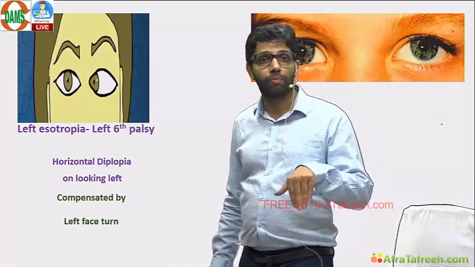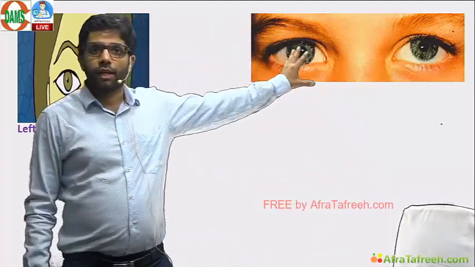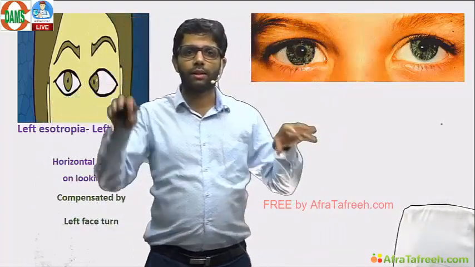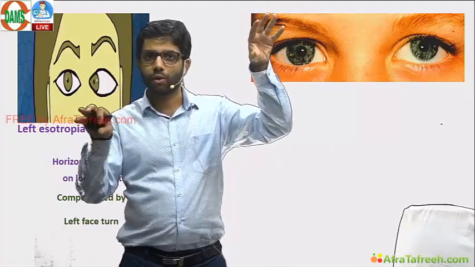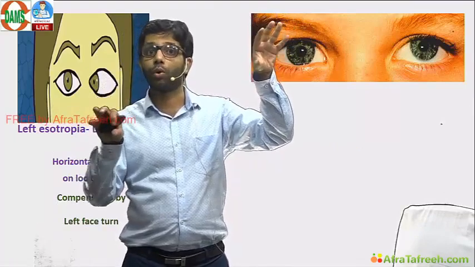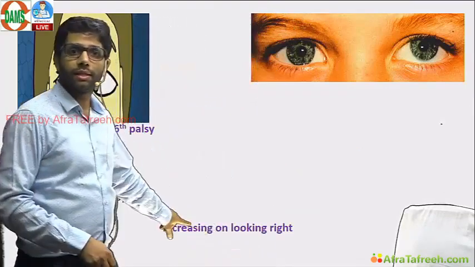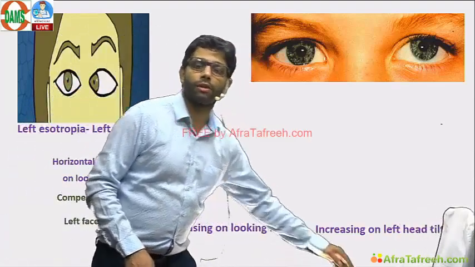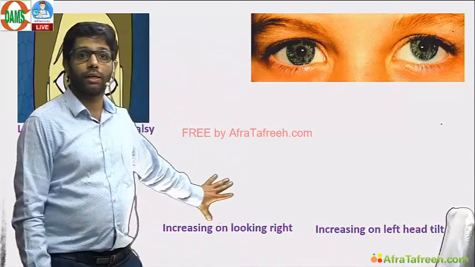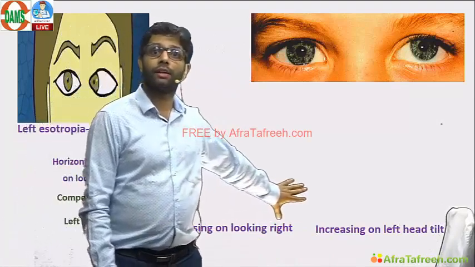Just look at the muscle, that will give you the diplopia, the face turn and chin up down also. This patient, right eye looking straight, left eye going up. What is that? Left hypertropia. If left is going up, right is down. Left hyper is equal to right hypo. Question is, diplopia is increasing on looking right and increasing on left head tilt. What is the muscle palsy?